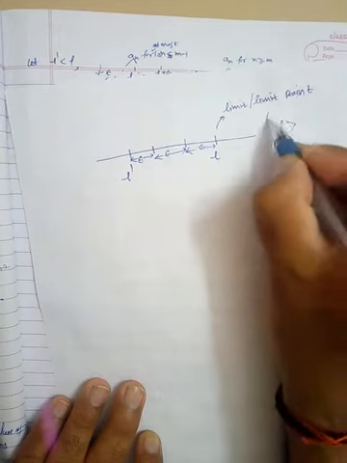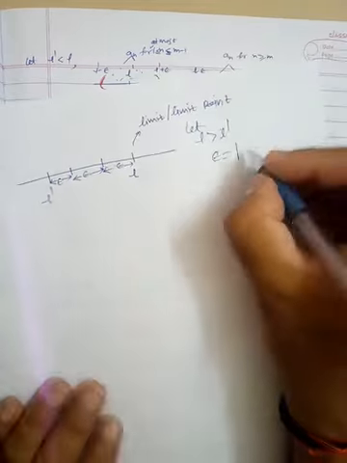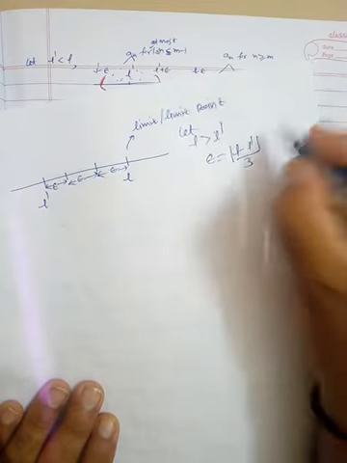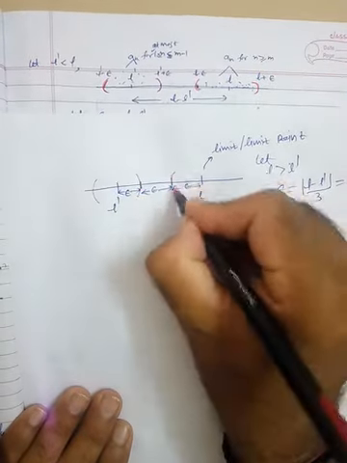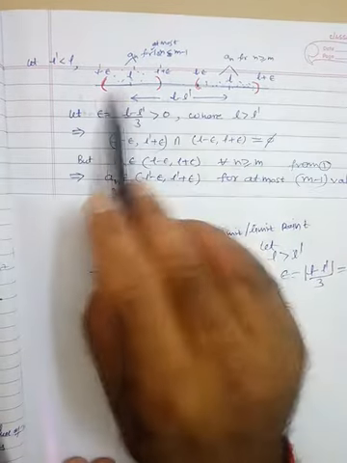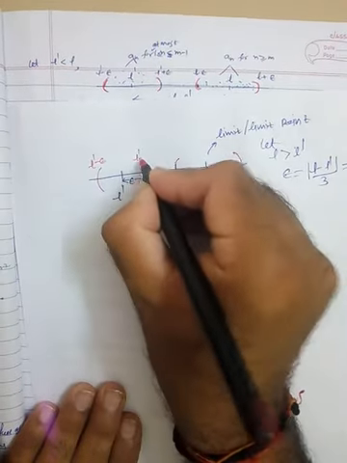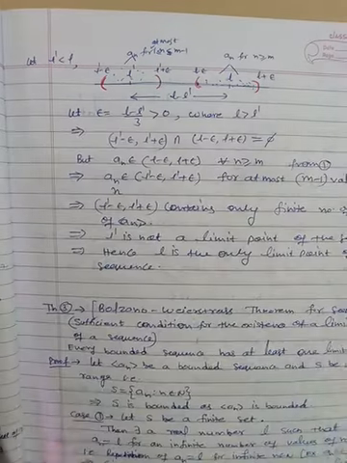So let L be greater than L dash. Then epsilon can be selected as magnitude of L minus L dash by 3. So now construct the neighborhoods, this and this. So we are having two neighborhoods, and these are written here. One is L dash minus epsilon to L dash plus epsilon. The other is L minus epsilon to L plus epsilon. Fine. Now here, by the definition,